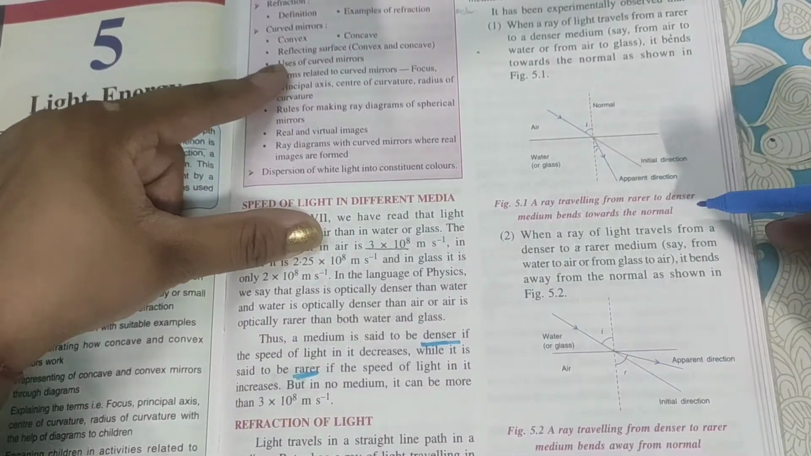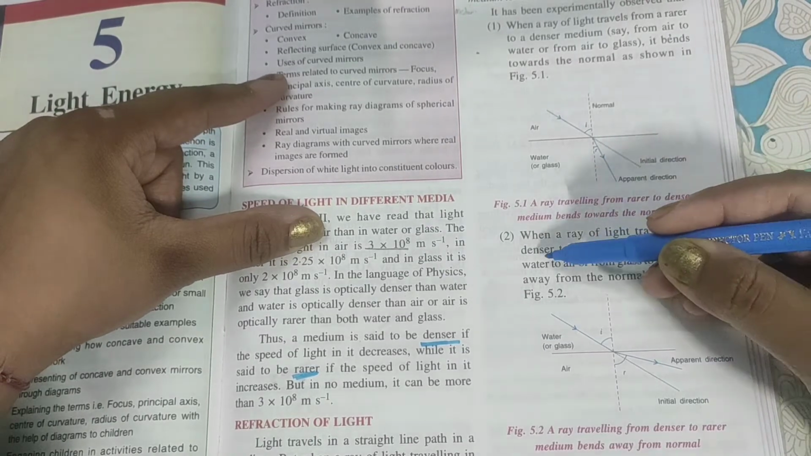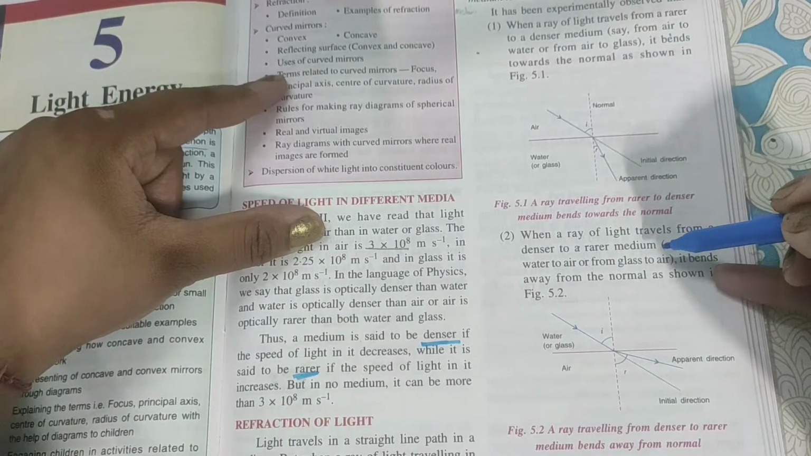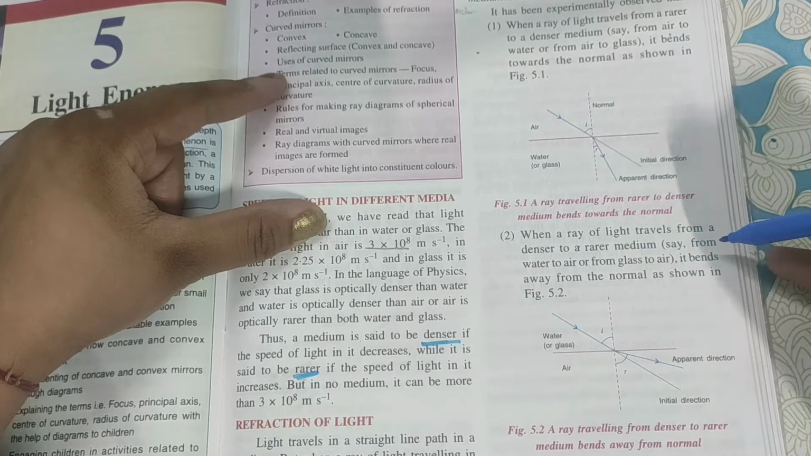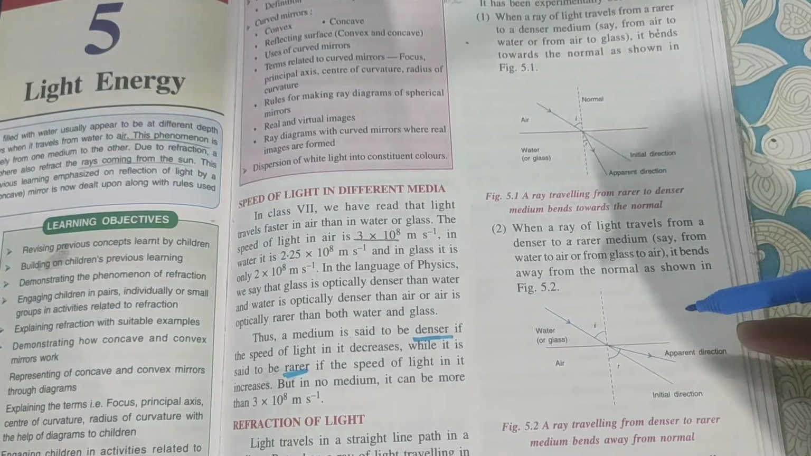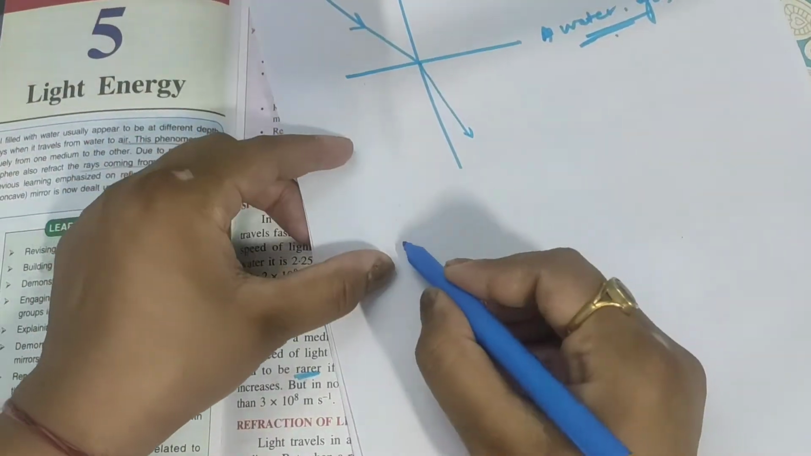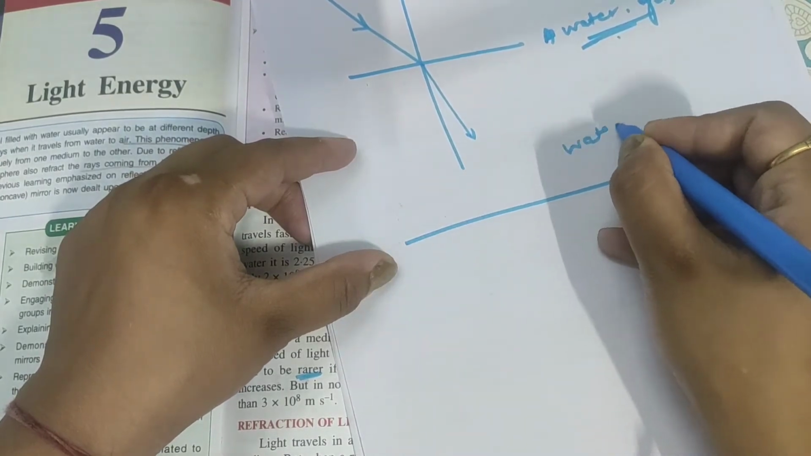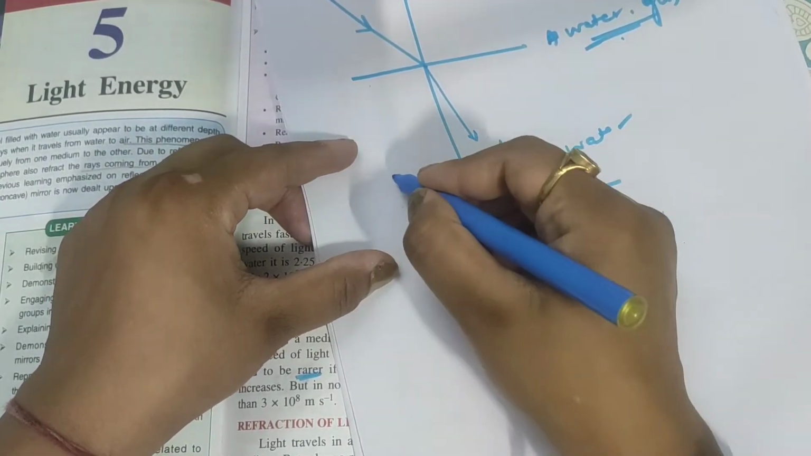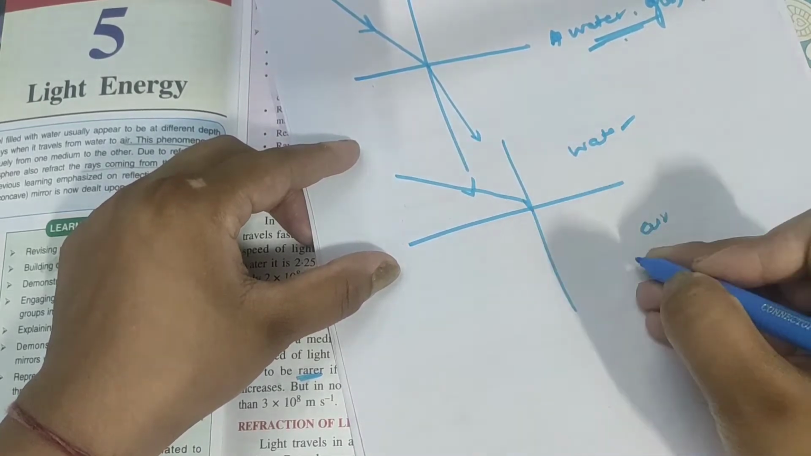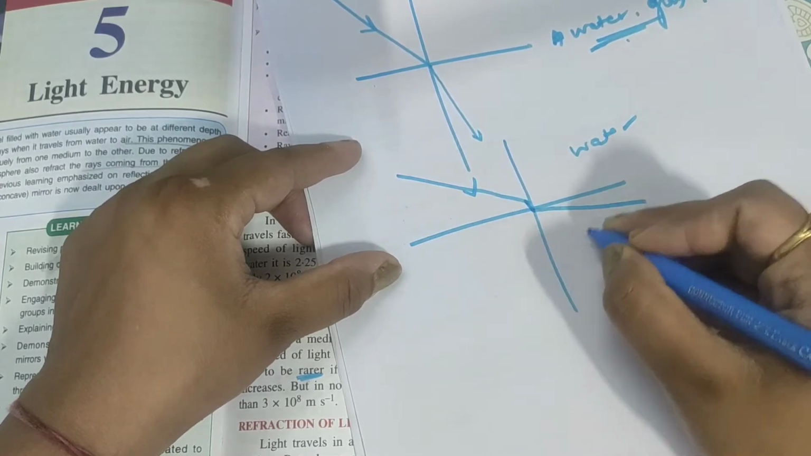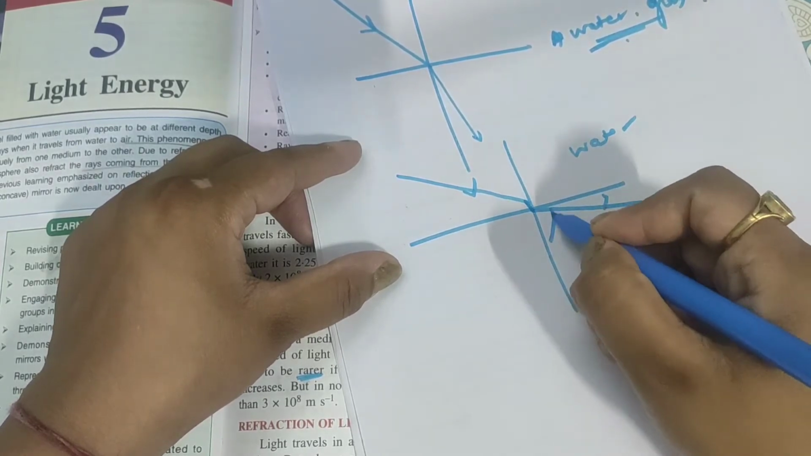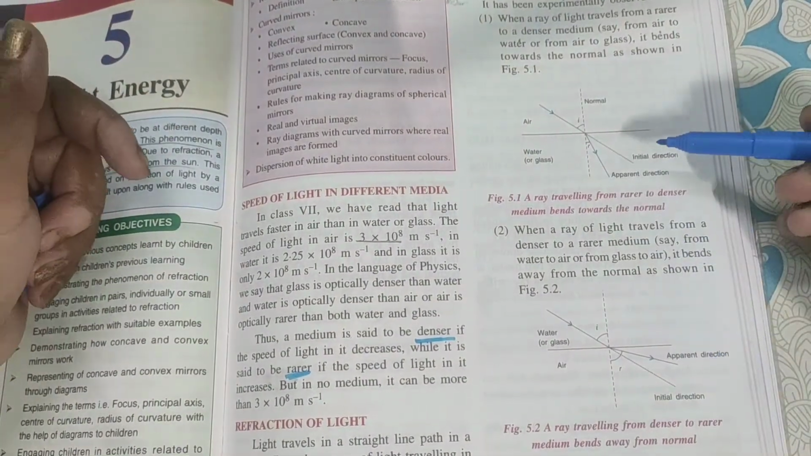When a ray travels from a denser to a rarer medium, say from water to air or glass to air, that is a rarer medium because the speed of light is increasing. Then it bends away from the normal. Let's suppose this is water and this is air, and light is travelling like this. In a rarer medium, the bend will be away from the normal. This angle will be greater than this angle.